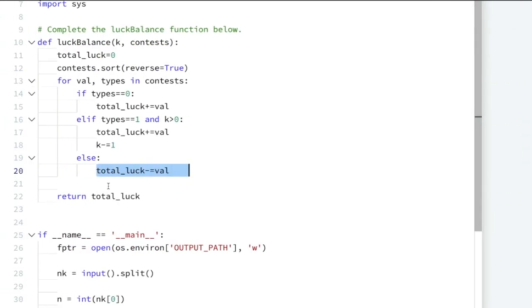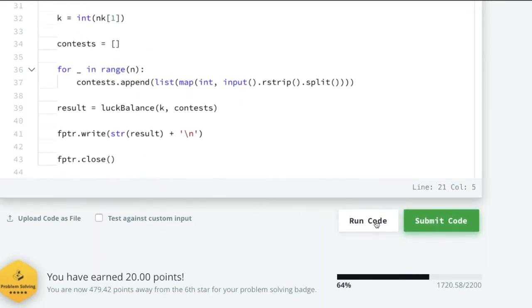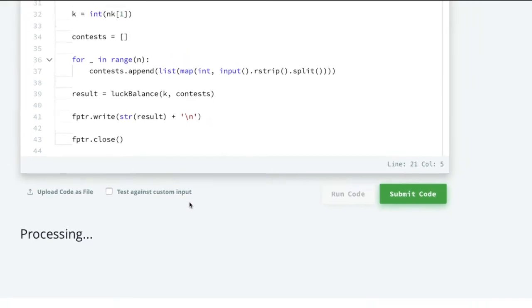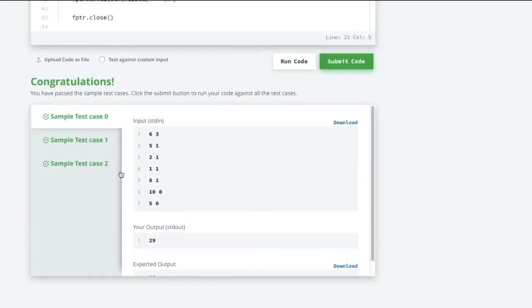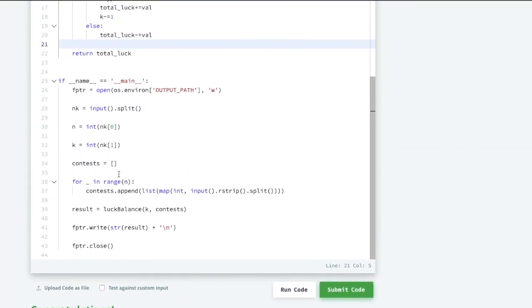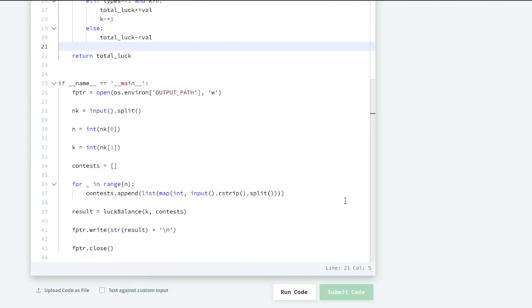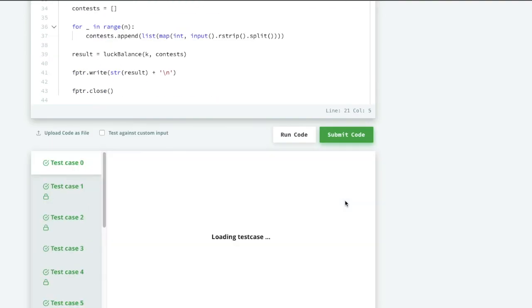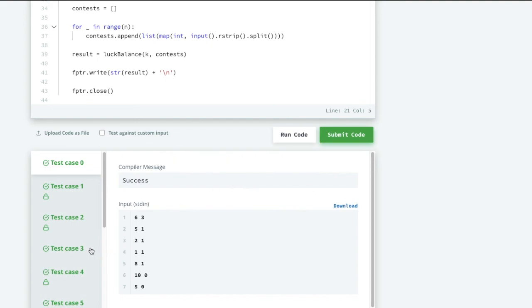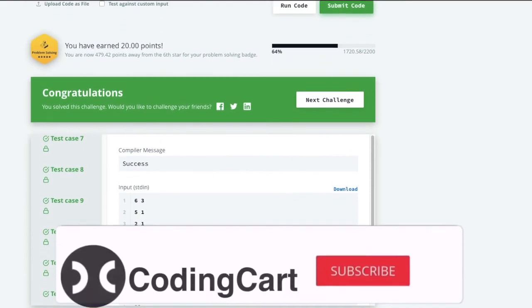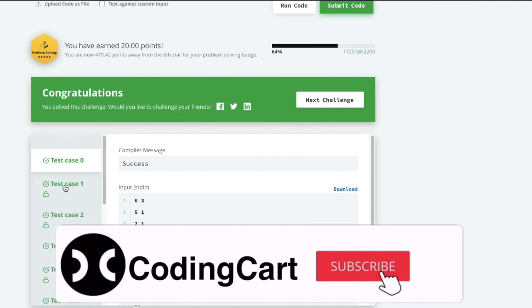That's why we are subtracting here from the luck value. So let us run this code. If you see here, it is also working fine. So let us submit this code. You can see here, it is also the same logic. Congratulations, we are done with all the hidden test cases.